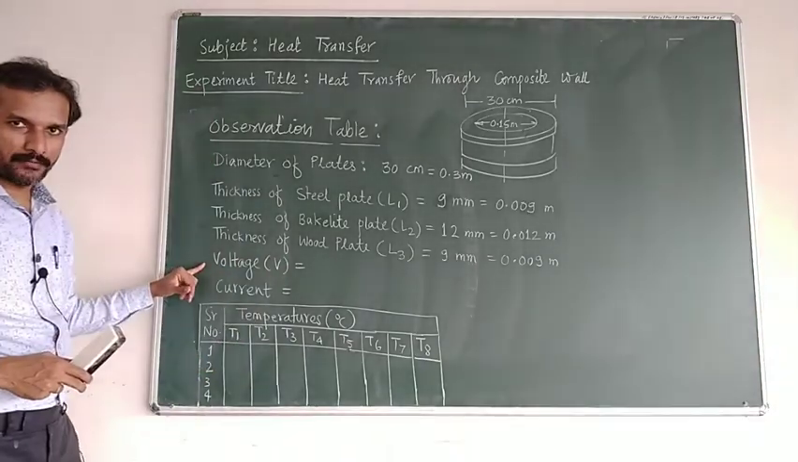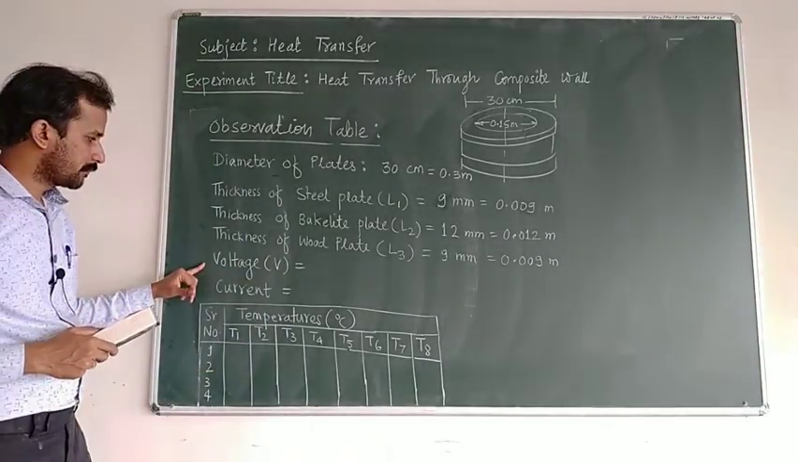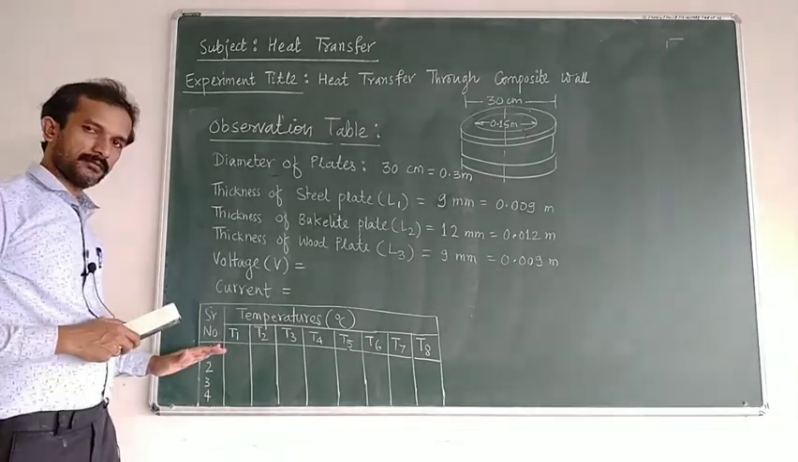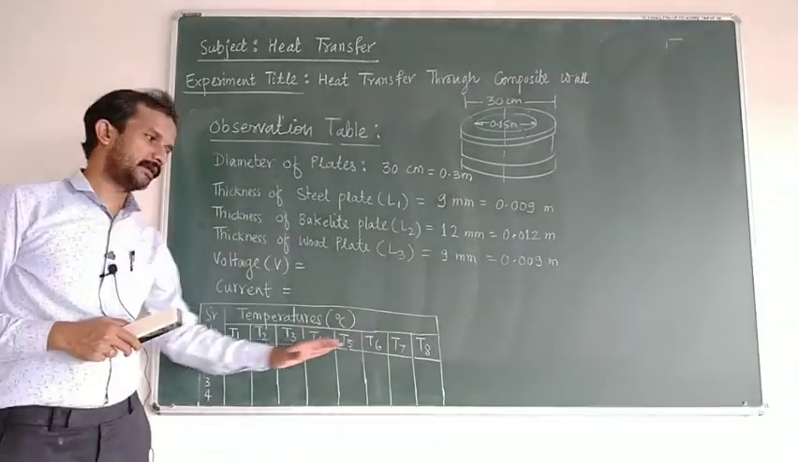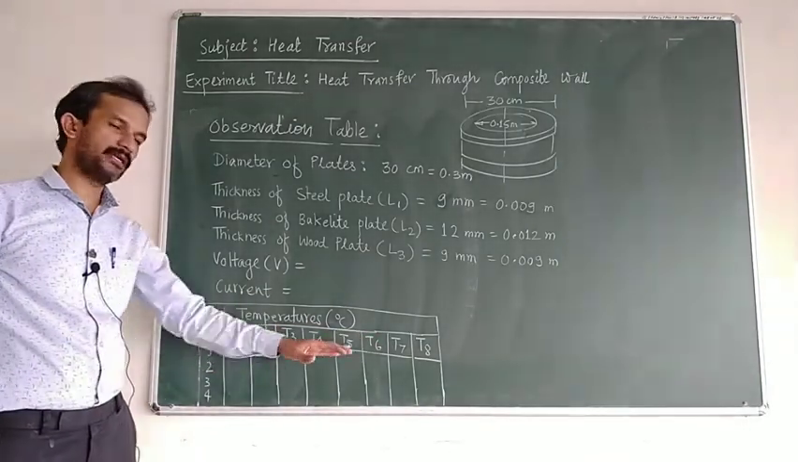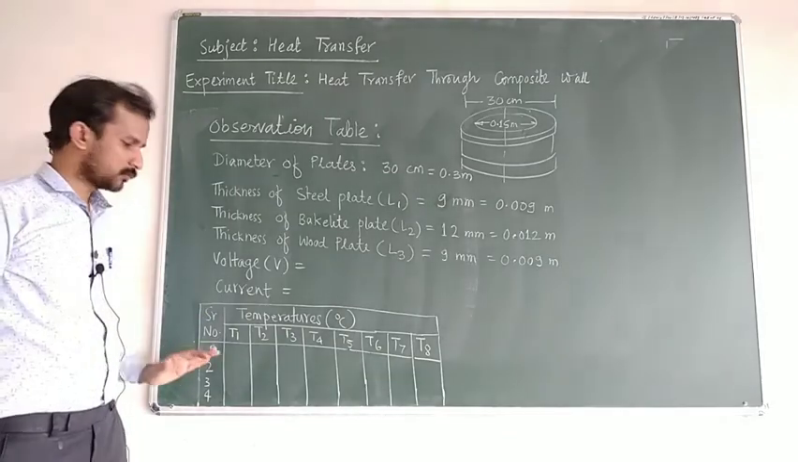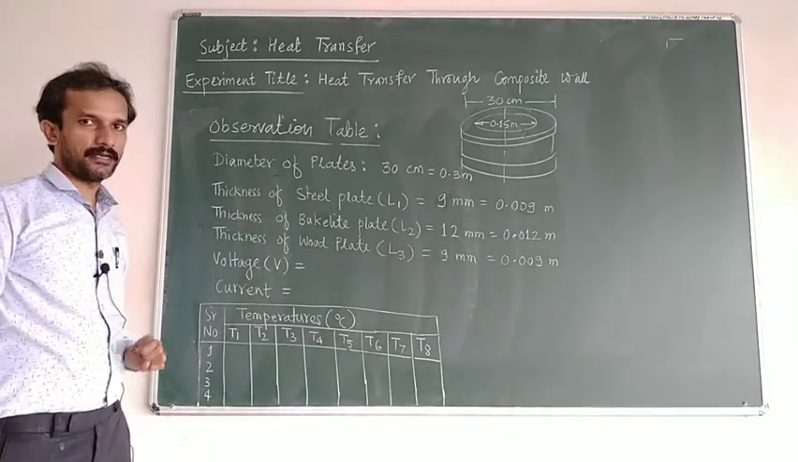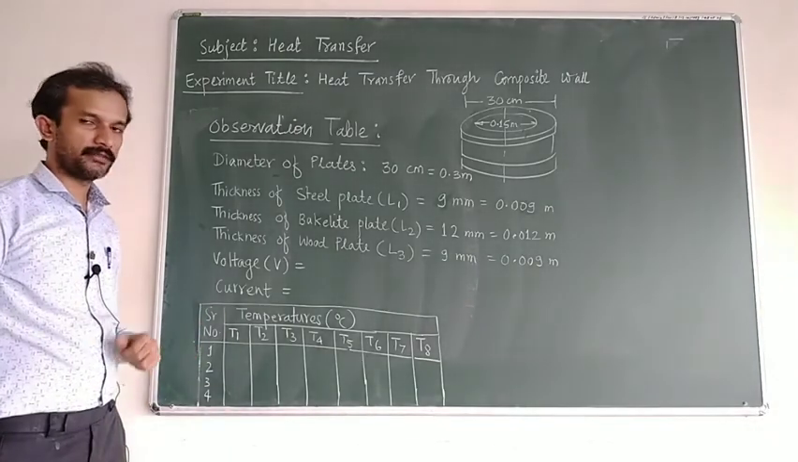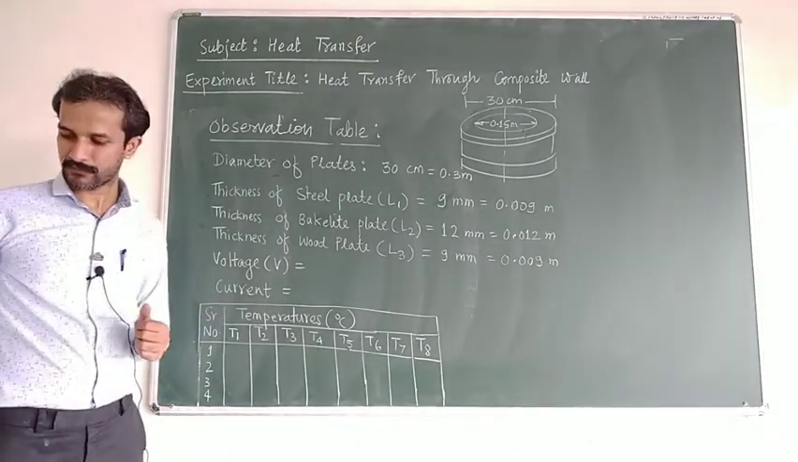Voltage we are going to record. We have already set up before starting the trial, current and voltage. And after steady state, we are going to take these 8 temperature readings. As we have seen in the setup that the location of these 8 temperatures are at each interface. So we are going to take the readings for these 8 temperatures. So let us go to the setup now and take these readings. Okay, and then we'll go for the calculations.